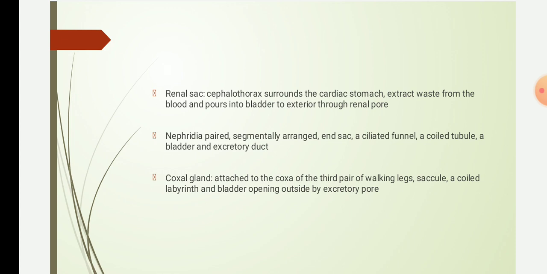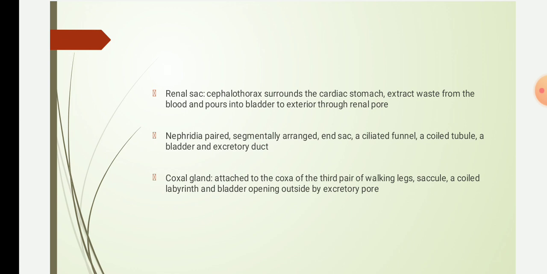Each nephridium consists of an end sac, a ciliated funnel, a coiled tubule, a bladder, and an ectodermal duct. This ectodermal duct opens to the exterior through an excretory pore, and the nephridium is a modified form of the coelomic duct.